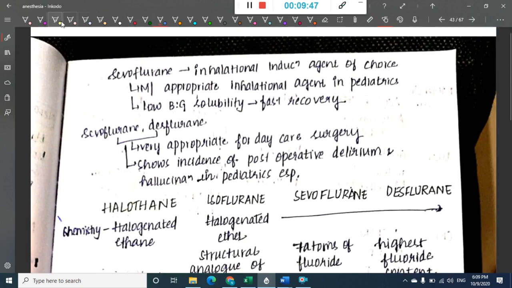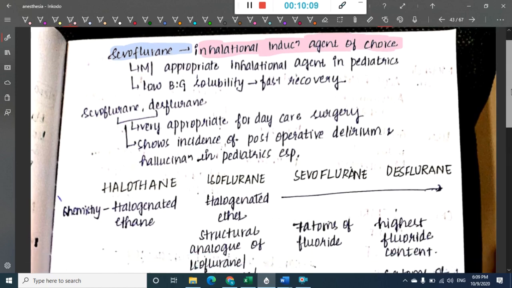Next, the next drug. We will see some important points. If you see this drug sevoflurane, sevoflurane is the inhalational induction of choice for children. It has low blood gas solubility, so it also has faster recovery.